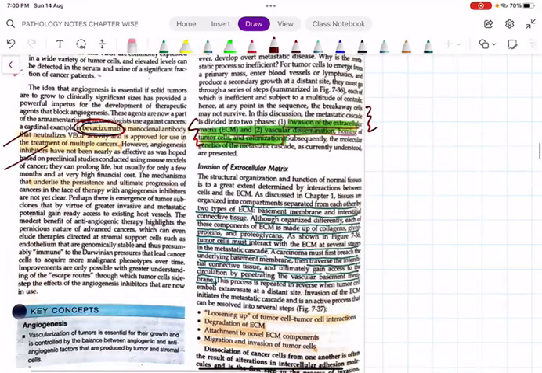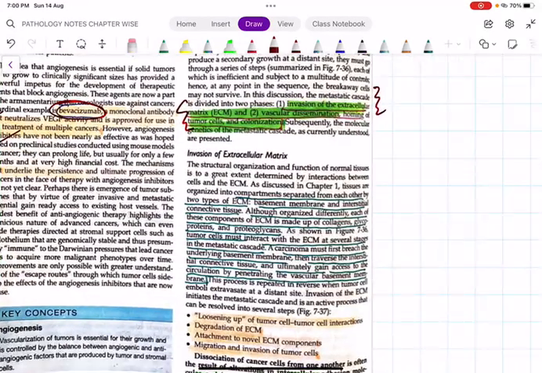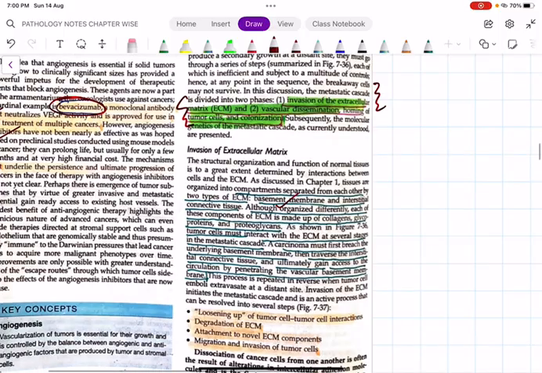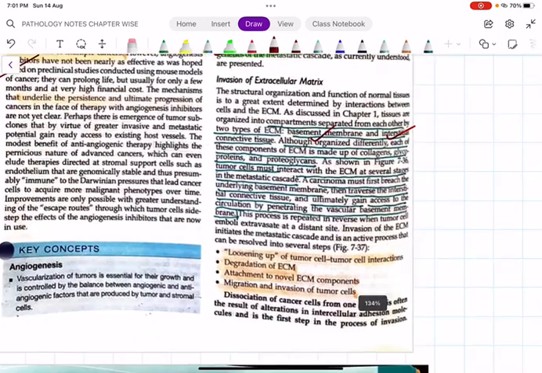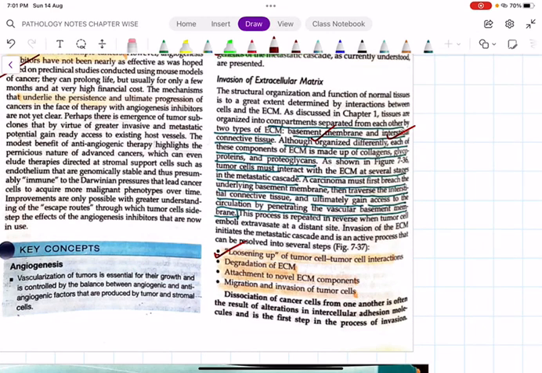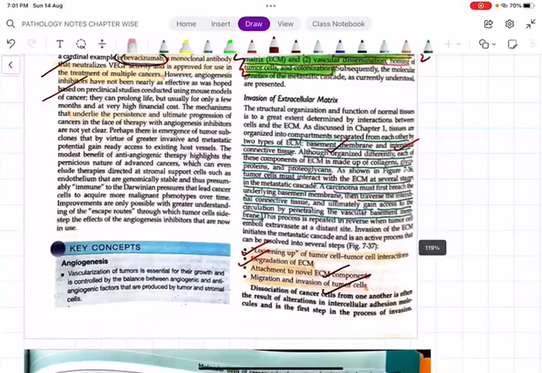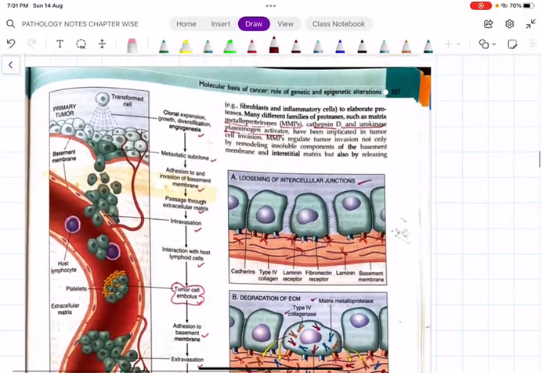In invasion of the extracellular matrix, there are two barriers to overcome: number one is the basement membrane, and number two is the interstitial connective tissue. What are the important steps involved? First there is loosening of the tumor cell interaction, then degradation of the extracellular matrix, attachment to the ECM components, and finally migration and invasion of the tumor cells.